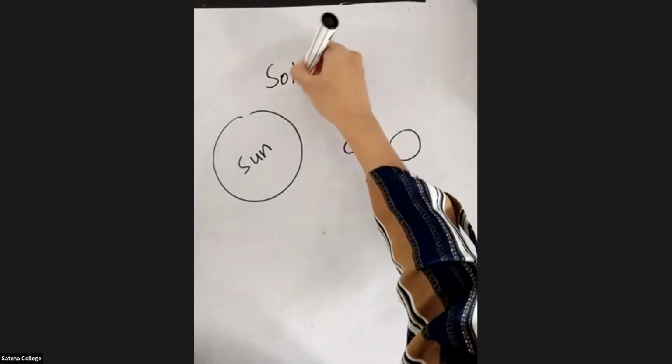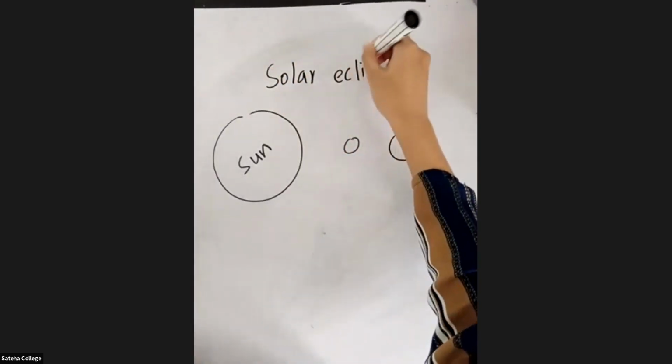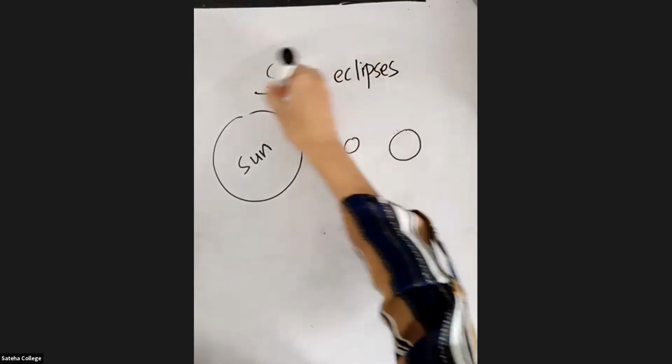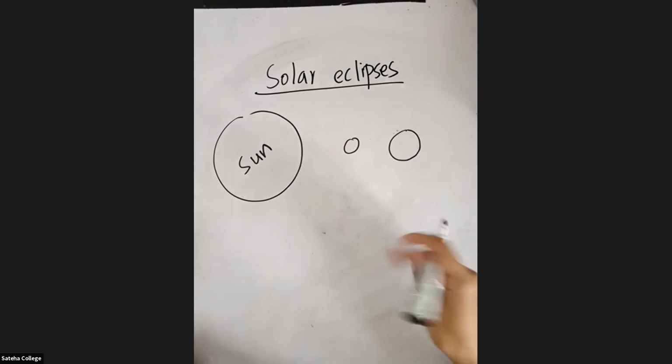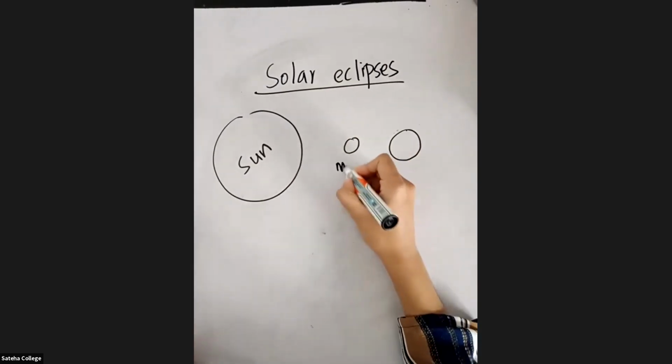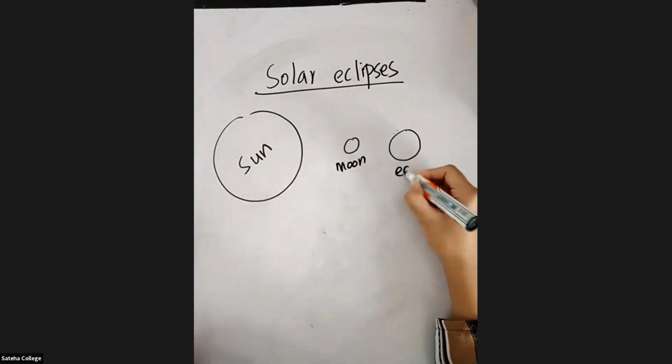So what are we going to study now? We are going to study about solar eclipses. Listen carefully. What is a solar eclipse? When the moon, so this is going to be the moon, right? This is going to be our Earth.